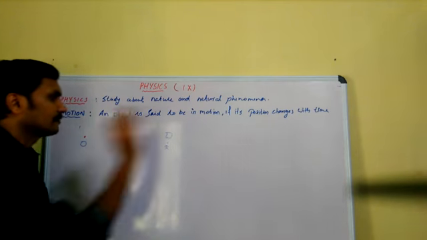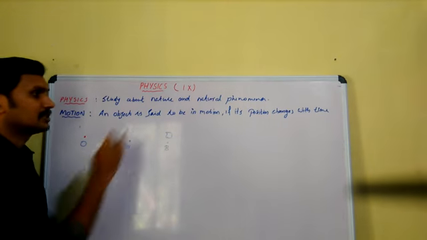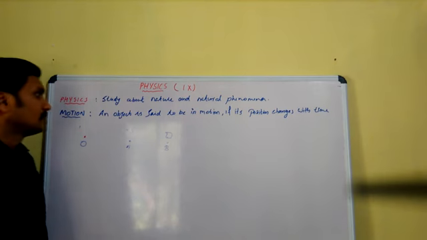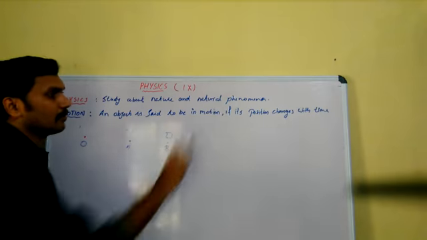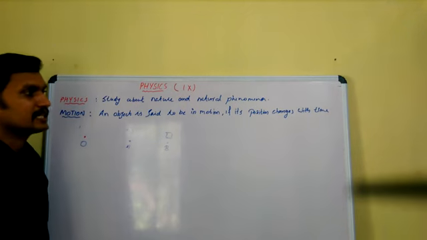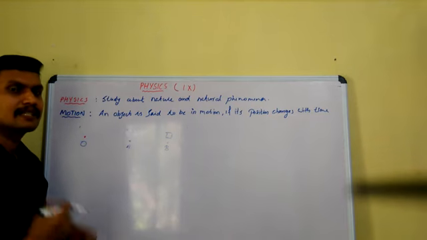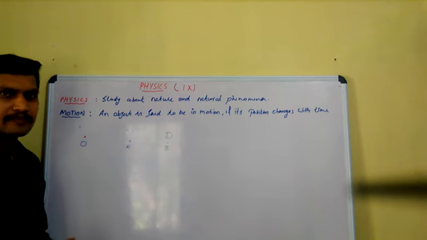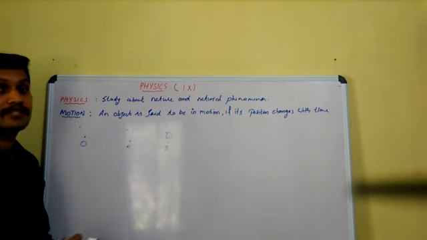So we say this object is in motion because the position of the object changes with respect to time. That is motion. An object is said to be in motion if its position changes with time. But some changes in position or motion cannot be perceived directly. There are different types of motion which can be perceived directly from nature, but there are motions which we cannot perceive.